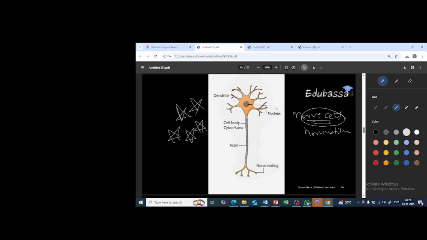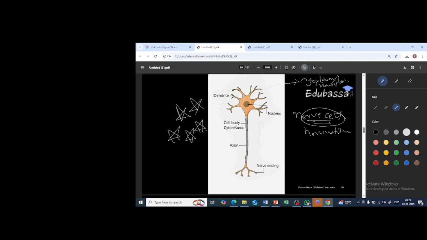So let me discuss the structure of the neuron. It has a branched part, which is called the dendrite. Inner to which there is cytoplasm present, or simply we call it neuroplasm. Okay, so there is one more branch which is basically elongated.